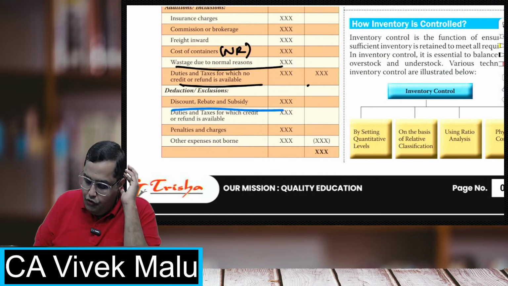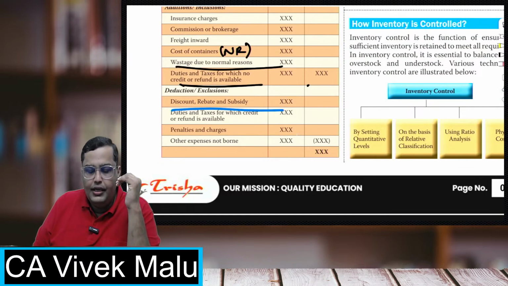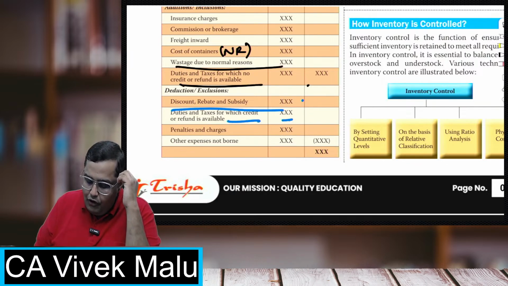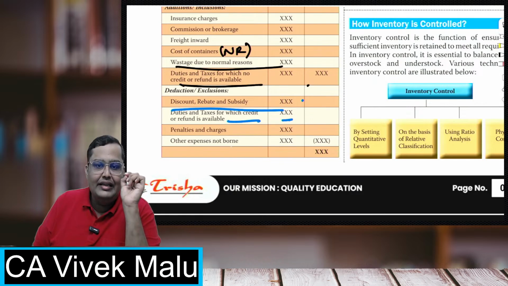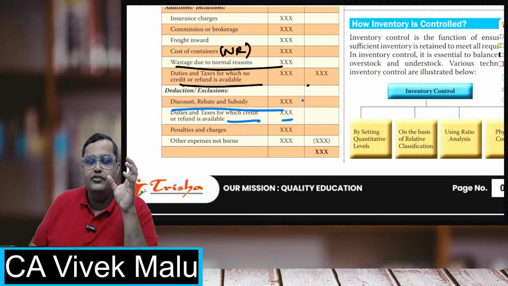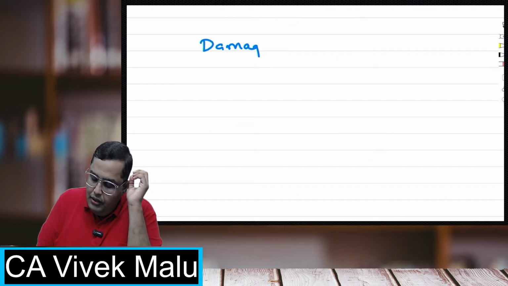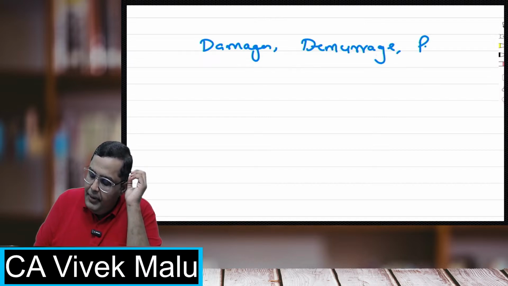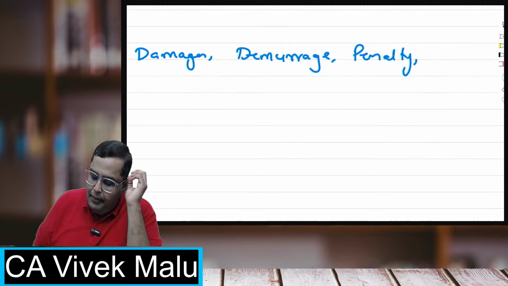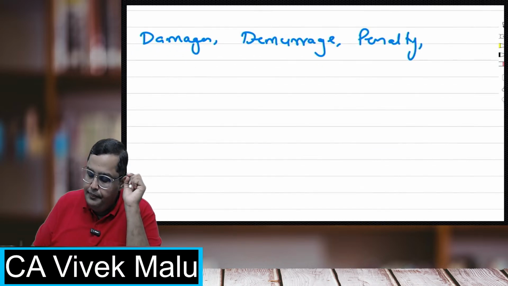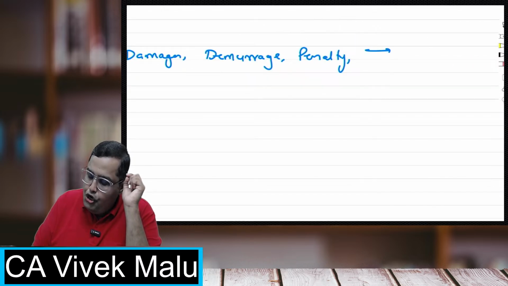Similarly, if there are any trade discounts, you don't have to take that, you have to remove them, for which refund is available, will not be taking that. Penalties and charges. Always remember damages, demurrage, penalty, they are not a part of cost of production.